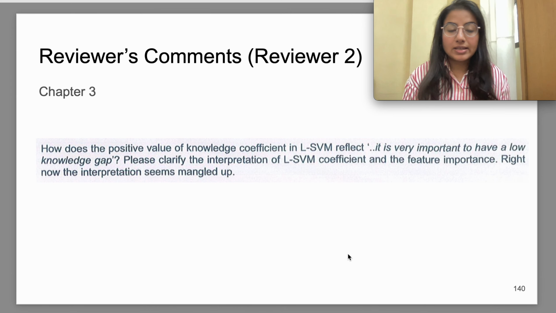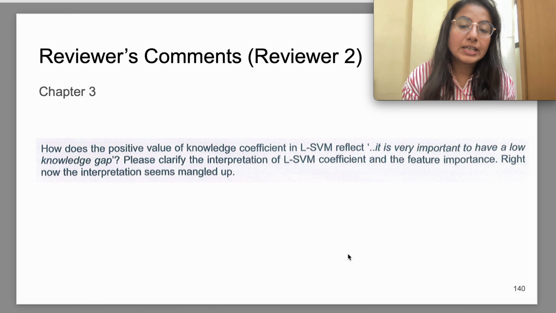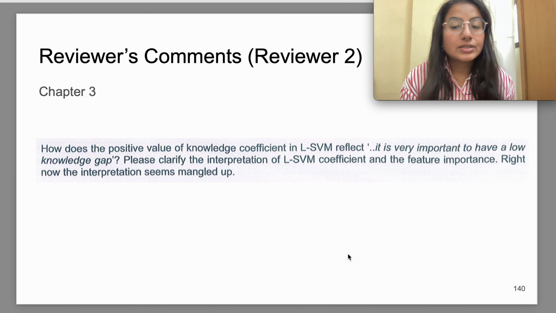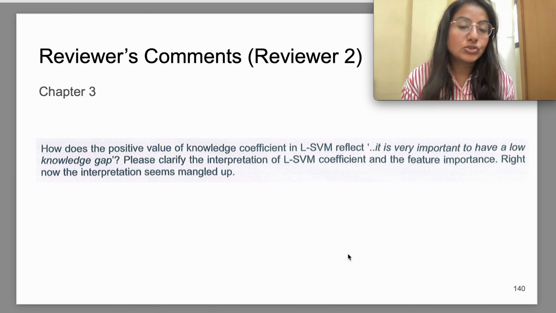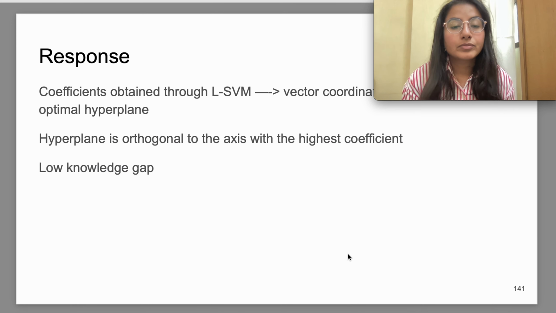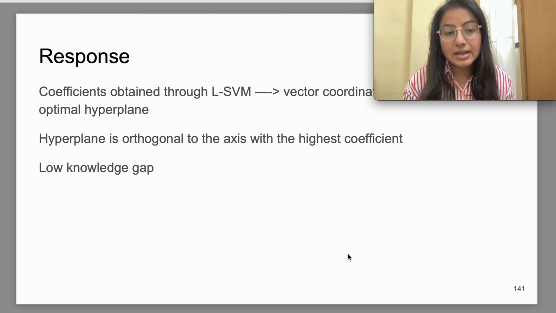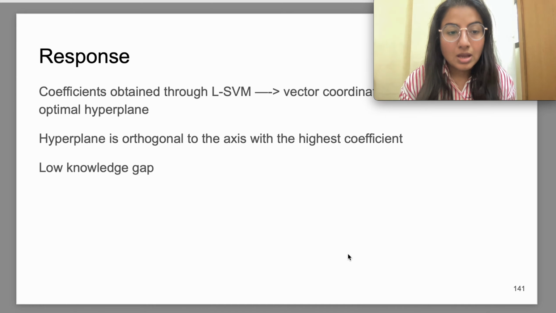Next, reviewer 2 says in chapter 3, how does the positive value of the knowledge coefficient in linear SVM reflect that it is very important to have a low knowledge gap? Please clarify the interpretation of the linear SVM coefficient. So the coefficients that are obtained through linear SVM represent the vector coordinates that are orthogonal to the optimal hyperplane.